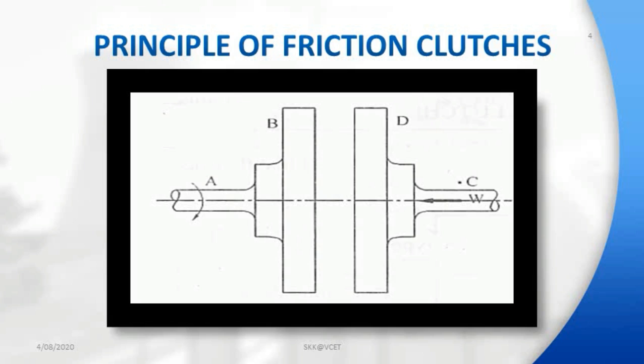By increasing any of these values, the amount of torque transmitted can be increased. Normally the friction materials are made up of asbestos, cork, cotton fabric and leathers.